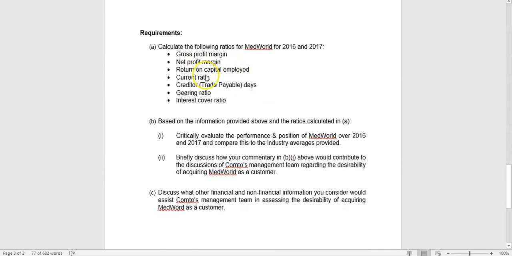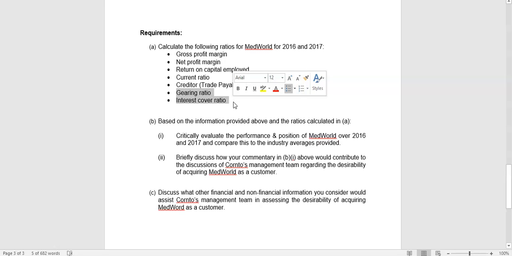The first one is to calculate 7 ratios for both years. So again, although we don't tell you what particular aspects of financial performance and position we're looking at, you're clearly given three profitability ratios: gross profit margin, net profit margin, and ROCE. You're given a liquidity ratio, current ratio, and you're given an efficiency ratio, trade payable days, and two gearing ratios, which is to do with your capital structure.